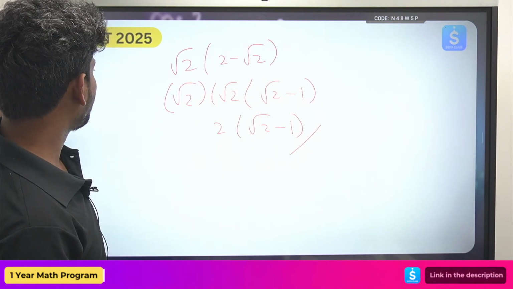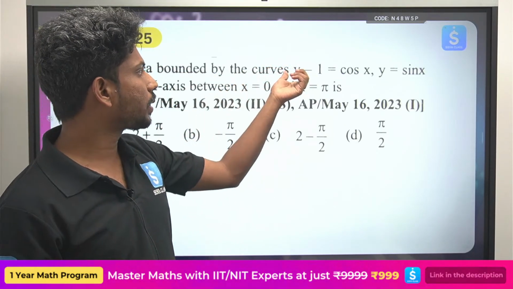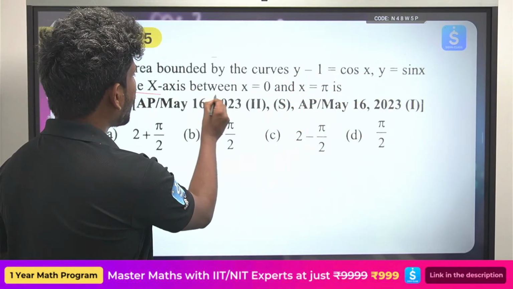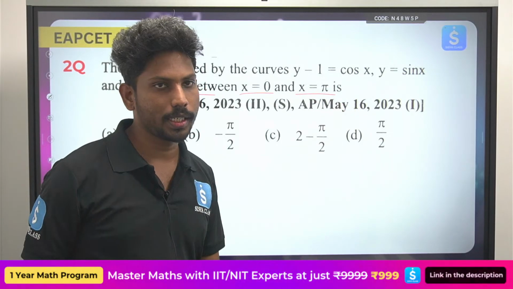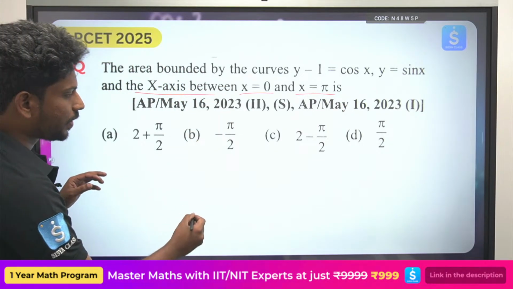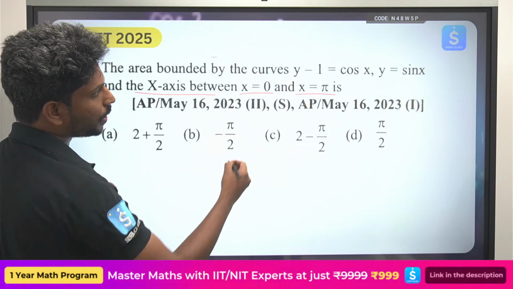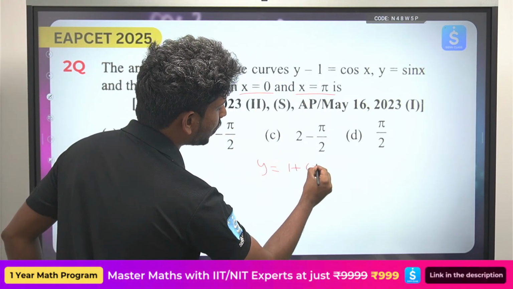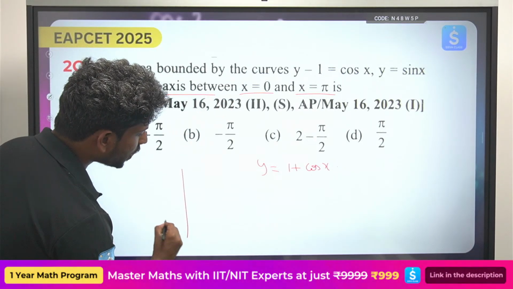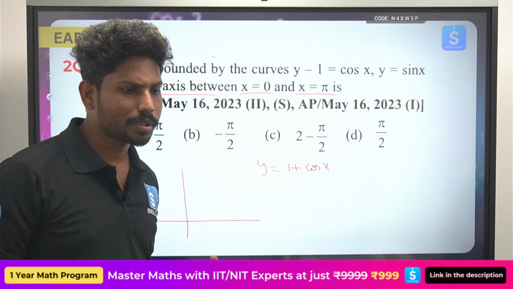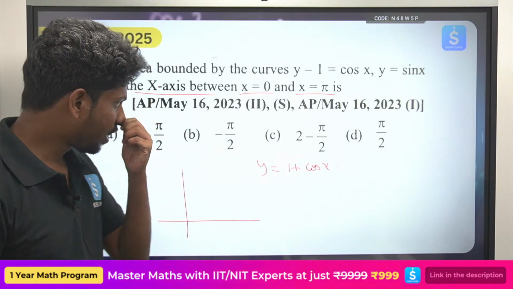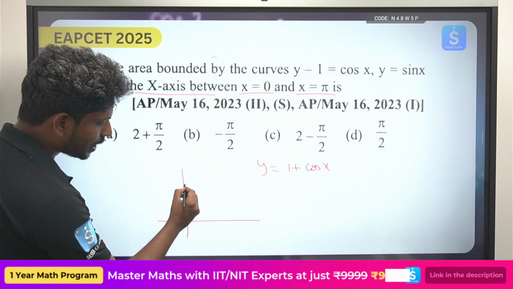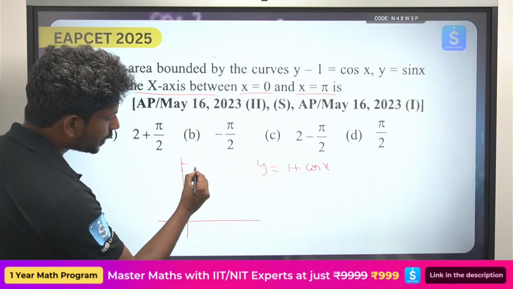Now next, if you try to see the area bounded by the curve y minus 1 equals cos x, y equals sin x, and the x-axis between x equals 0 and x equals pi. Now it's a very simple question. First you look at y minus 1 equals cos x. You can just write this as y equals 1 plus cos x. So first, maximum 90% of the problems will be solved just by drawing the graph. The curve 1 plus cos x: generally cos x starts from 1 at x equals 0.